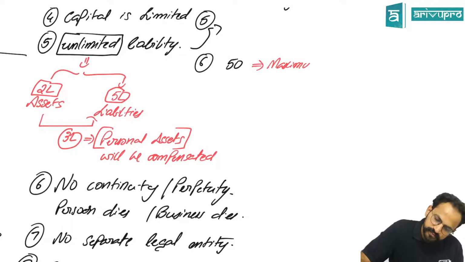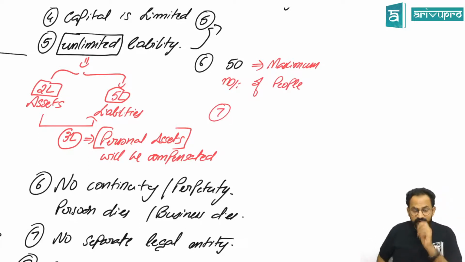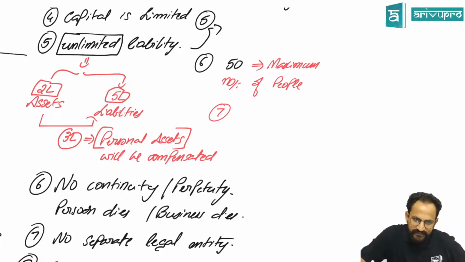Company has a separate legal entity. That means a partnership organization? Okay, partnership has separate legal entity. Does partnership have separate legal entity? Yes, sir. Yes, guys. Partnership has separate legal entity. Okay, it does or it doesn't?